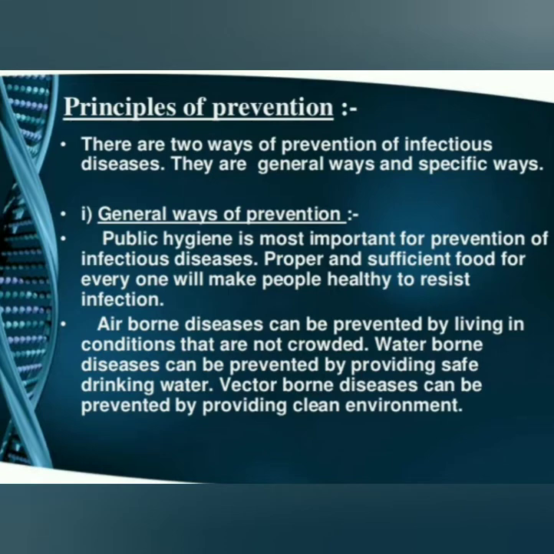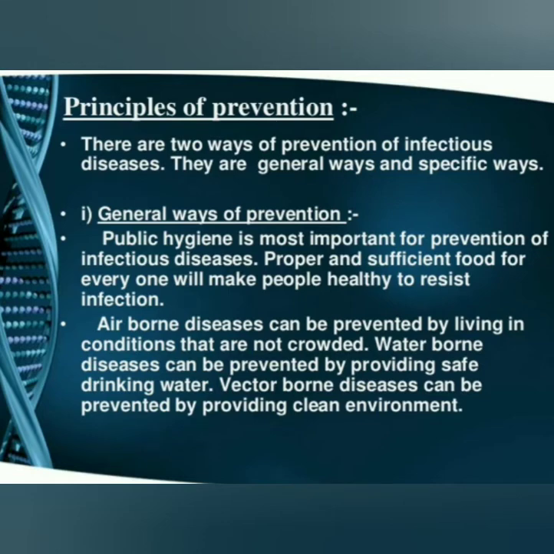If you do this, we can prevent corona disease also. Waterborne disease can be prevented by providing safe drinking water. The drinking water should be filtered and boiled. And clean air is also very important to take in nature.